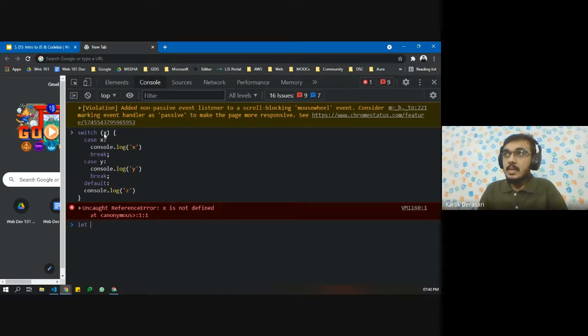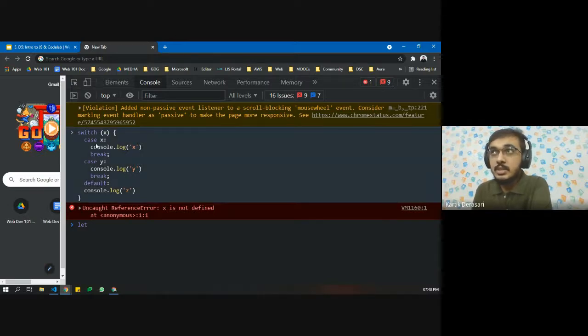If we pass any values over here, if we say that we have x over here, if this and this condition is matching, then this line of code is going to work. If this and this condition is matching, then this line of code is going to work. And if nothing is going to match, then this line of code is going to work.